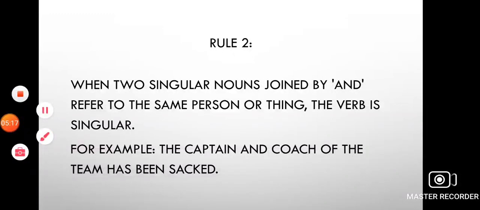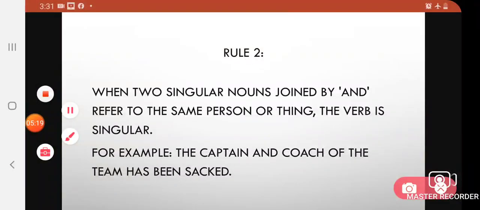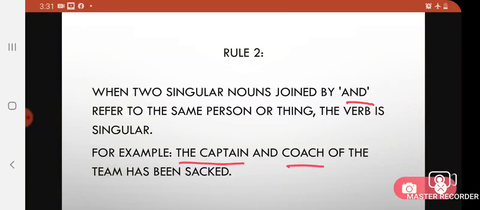So the second rule says, when two singular nouns are joined by and, and it refers to the same person or thing, the verb is singular. Let us understand this with the help of an example. The captain and coach of the team has been sacked. We are talking about the captain and coach.